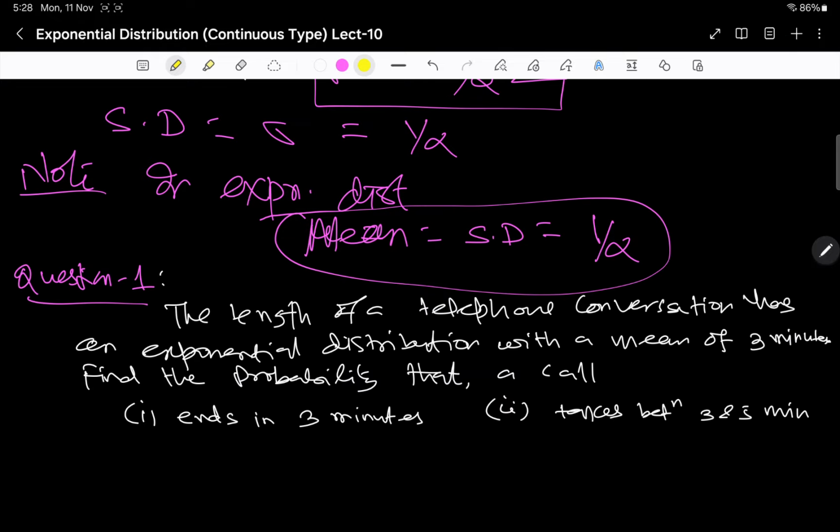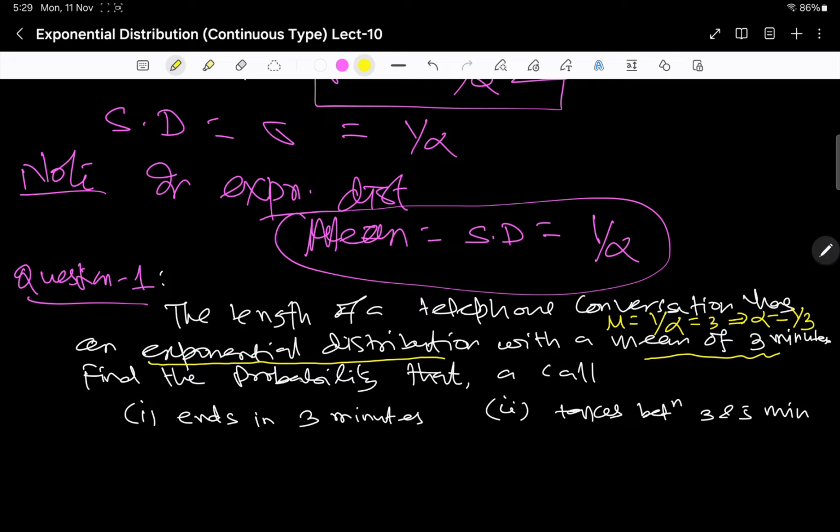Coming to an important example. The length of a telephone conversation has an exponential distribution. It is mentioned that the exponential distribution has a mean of 3 minutes. What is mu? You know mu is 1 by alpha, equal to 3, which implies alpha is 1 by 3, because in exponential distribution we need the parameter alpha here.